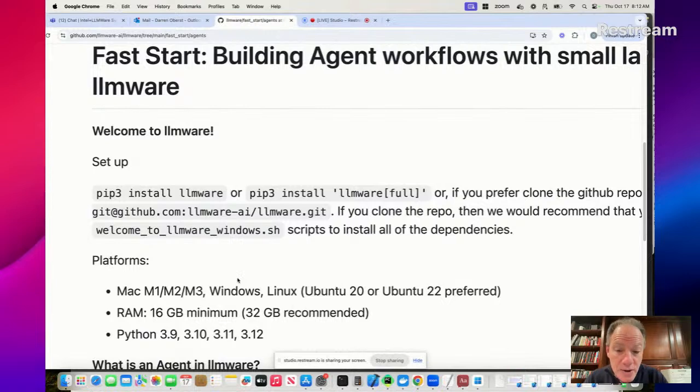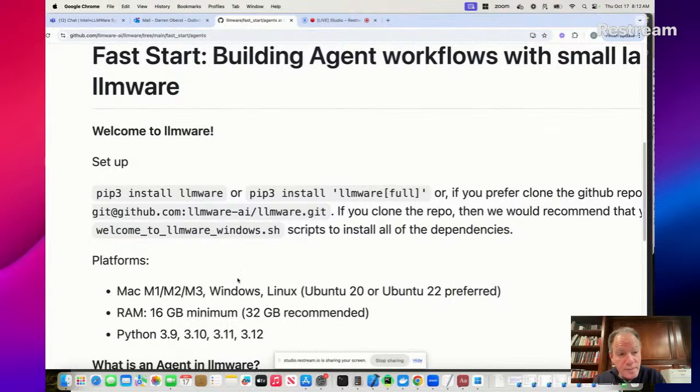Okay, how do you get started? You can either clone the repository, which we would recommend in most cases. When you clone the repository, you get all of the examples. So it's really easy. If you prefer to pip install, you can pip install LLMWare. Please make sure you're pulling the latest version, which is 0.3.7, which you should get automatically, but it's good just to check to make sure that that's what you're actually getting in your environment.